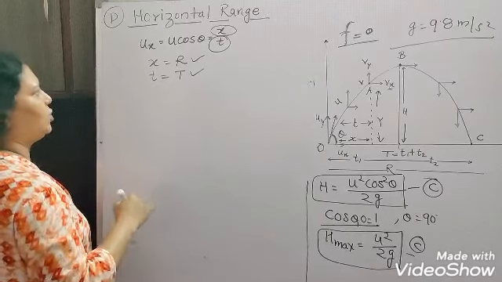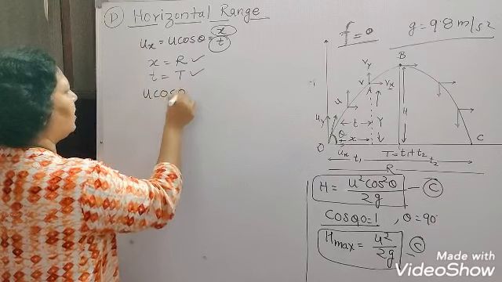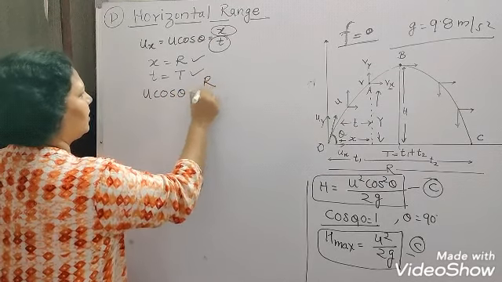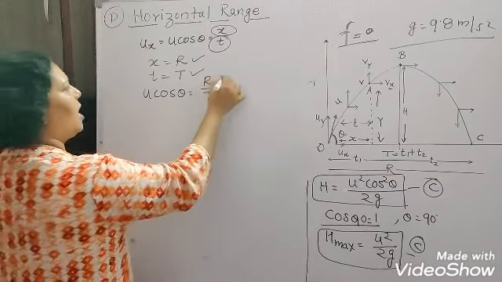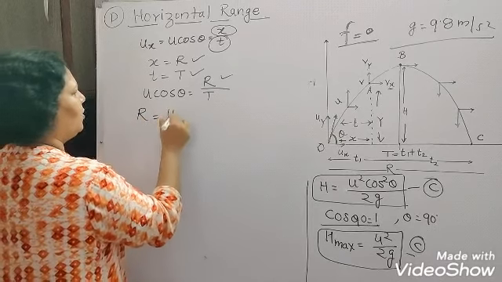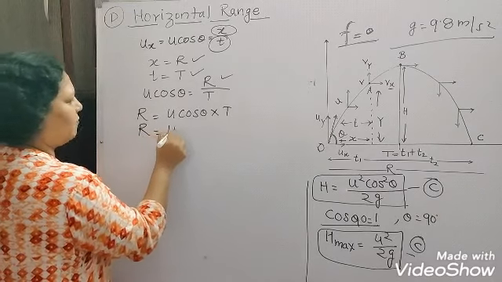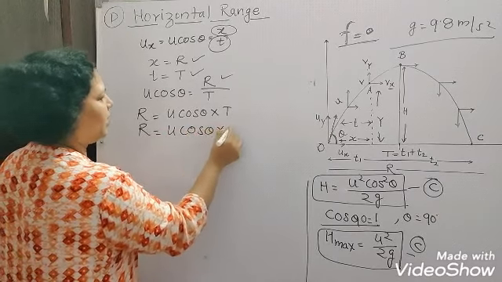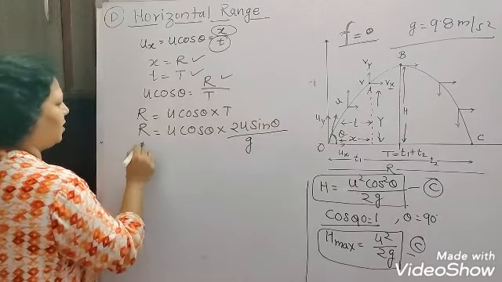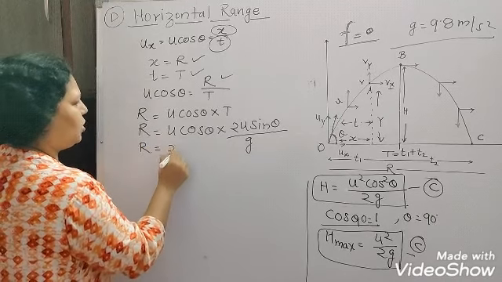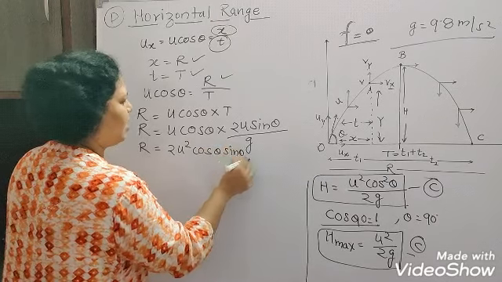Placing these values, u cos theta is equal to R, the range, upon T, the time of flight. That means R is equal to u cos theta multiplied by the time of flight, and we have already derived the formula for the time of flight, that is 2u sine theta upon g. Now the range R is equal to 2u square cos theta sine theta upon g.